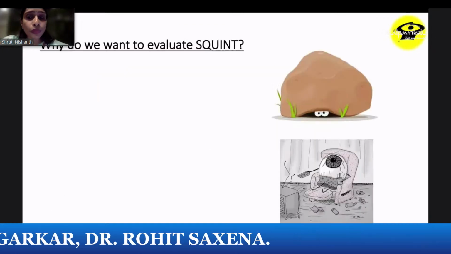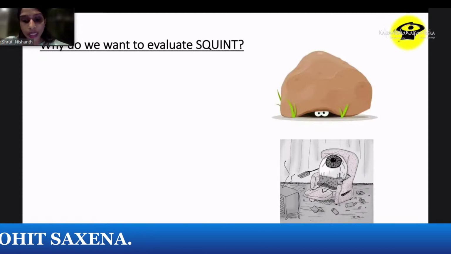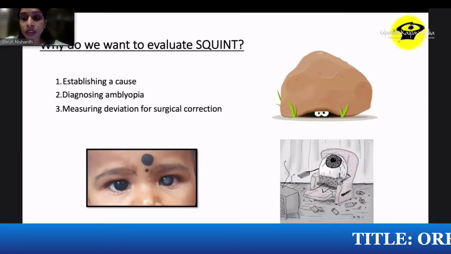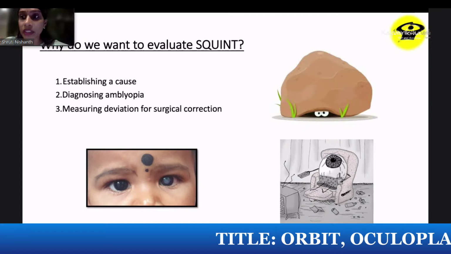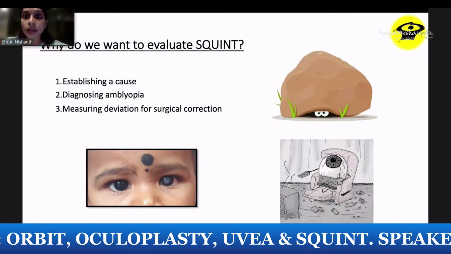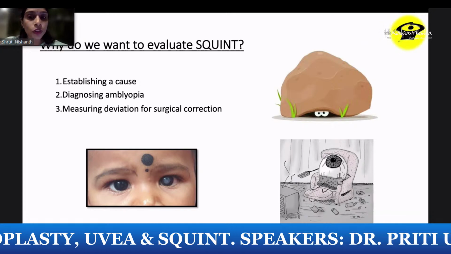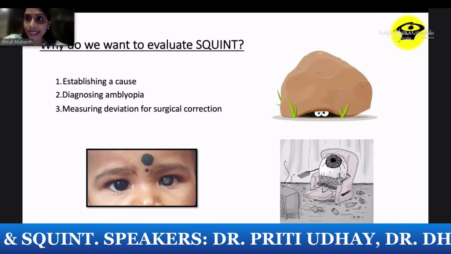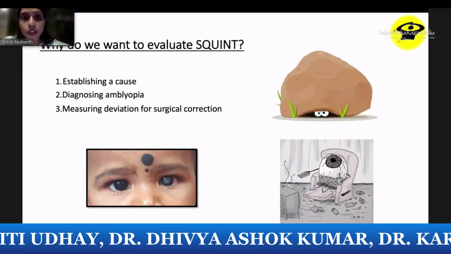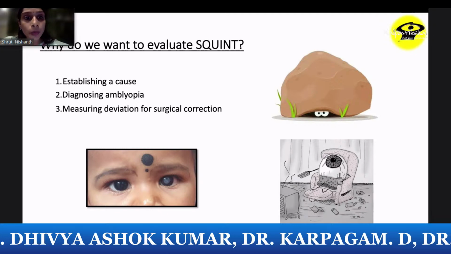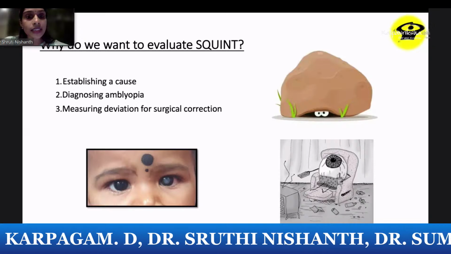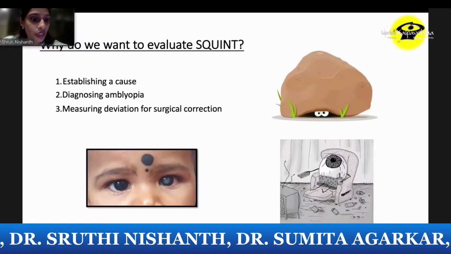Now, before we go on, why do we need to evaluate squint in a child? This is a common question that they might ask. The first and foremost thing is to establish a cause. We really don't know what is causing the squint. It could be a refractive error, a media opacity or a cataract, or a more ominous lesion like a retinal lesion. So we need to find out what is exactly causing the squint, or whether it is just a primary squint like an intermittent exotropia. Second is to diagnose amblyopia or any form of visual deprivation that the child might have because of the squint. And the third is to plan for surgical correction by measuring the deviation.